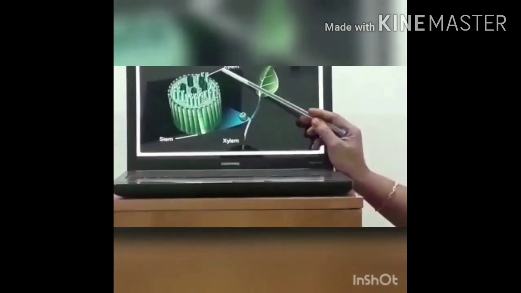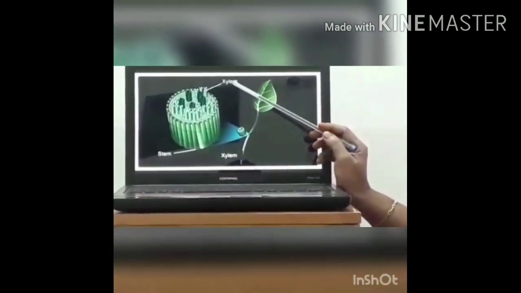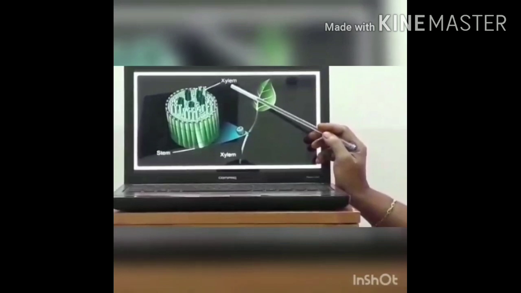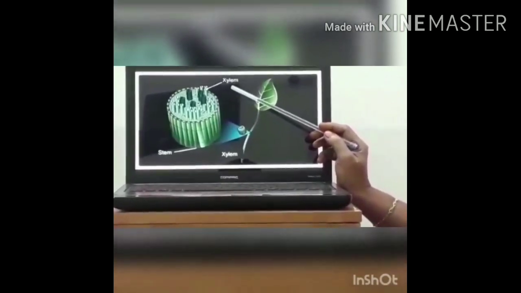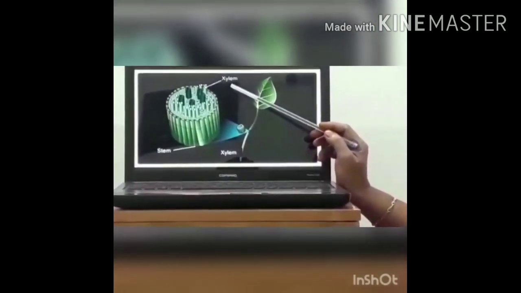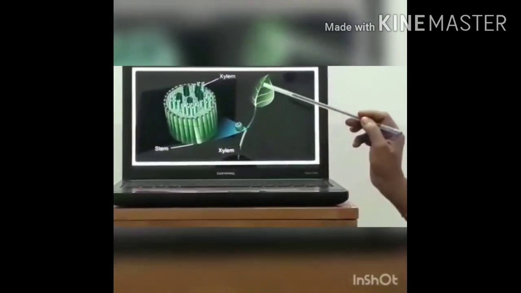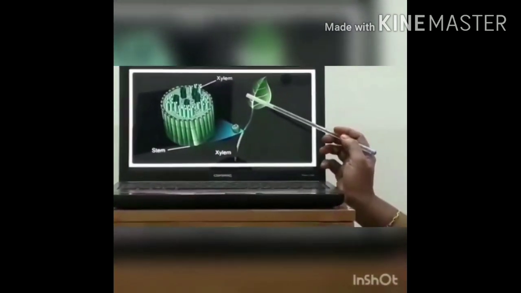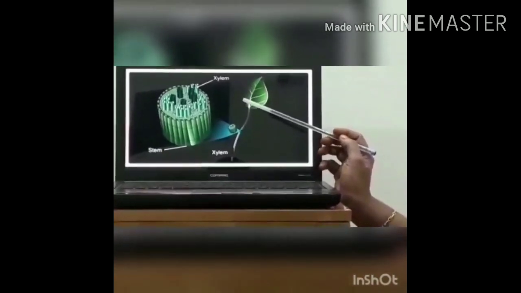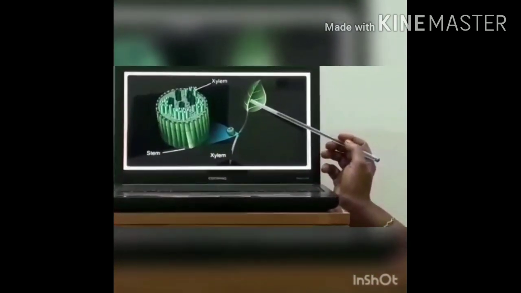And these are the vessels which are called xylem. And these xylem of leaf, stem and root are interconnected. So through the stem, the water reaches the photosynthetic organ, the leaf.